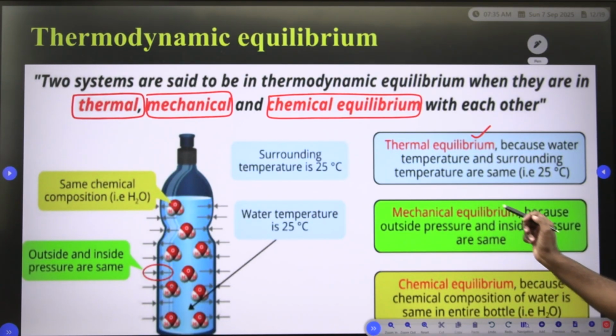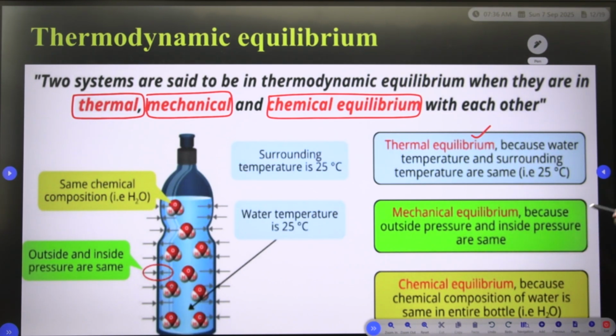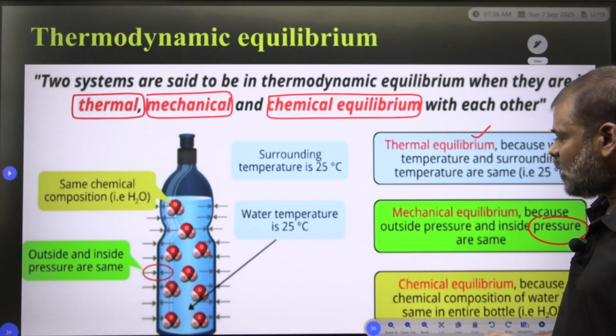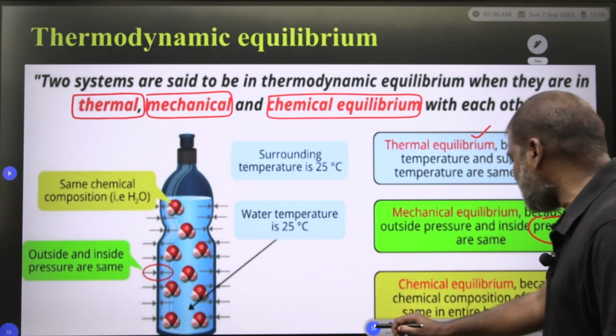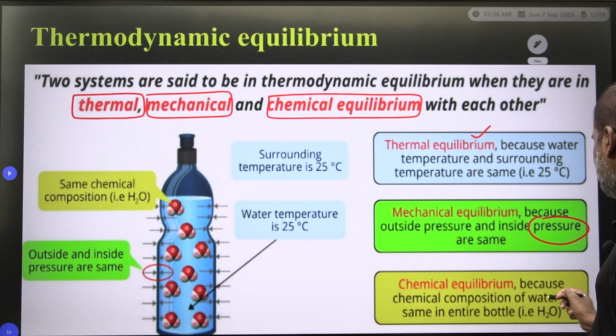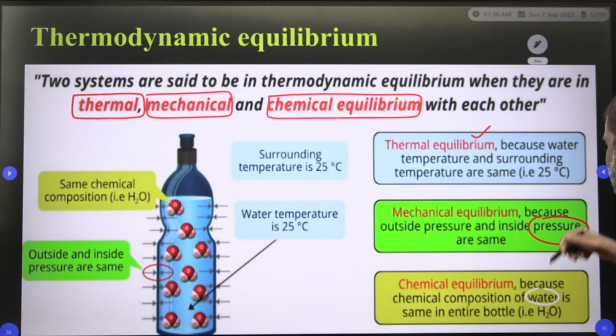Because the outside pressure and inside pressure are the same, mechanical equilibrium is there. And for chemical equilibrium, the chemical composition of water, H2O, is the same throughout the entire bottle.